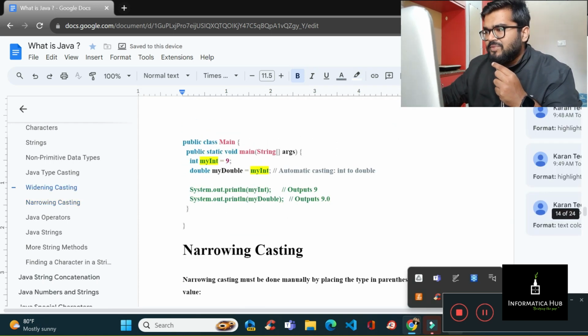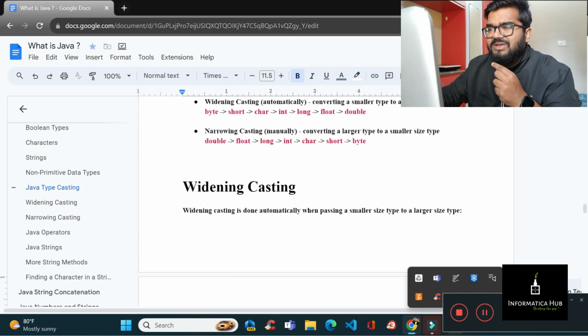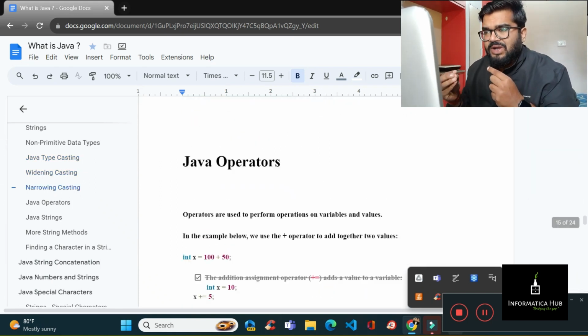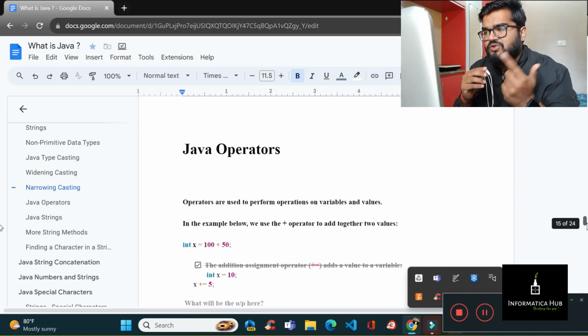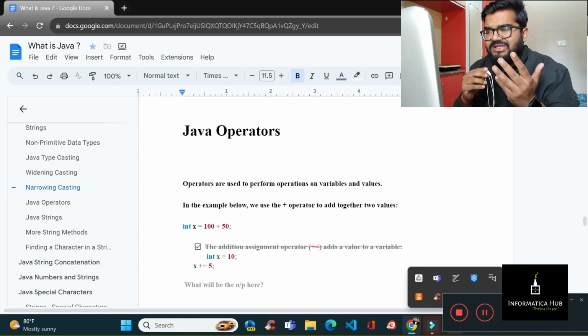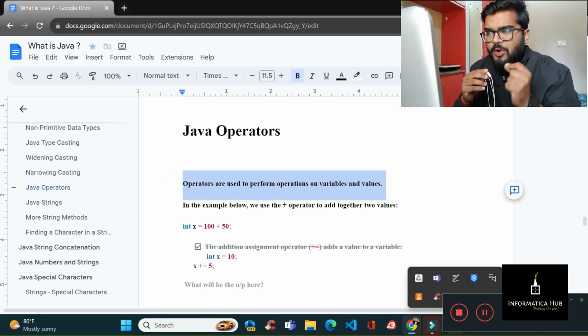So you have to keep in mind what is widening casting and what is narrowing casting. There might be a question on this. In Java, if you are moving on to Java operators, there can be lots of questions on this. Operators are used to perform operations on variables and values. As you know, whenever you write a big program, the program will consist of multiple operators and multiple operations going on.